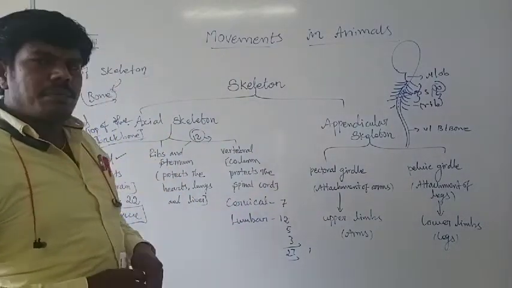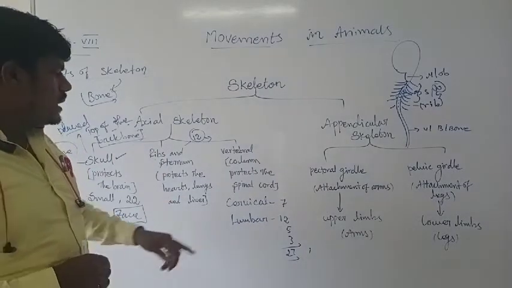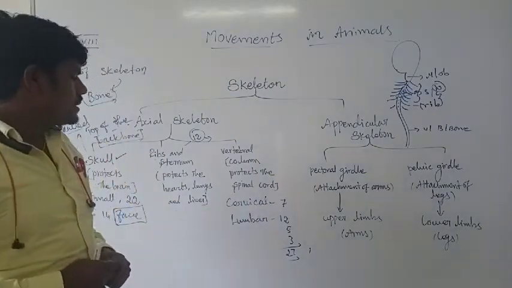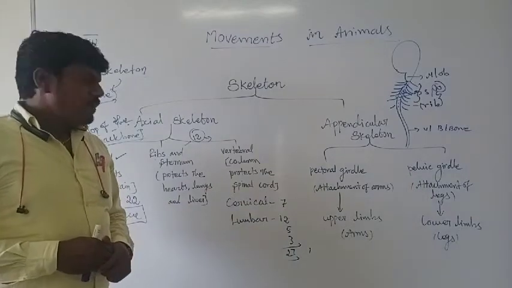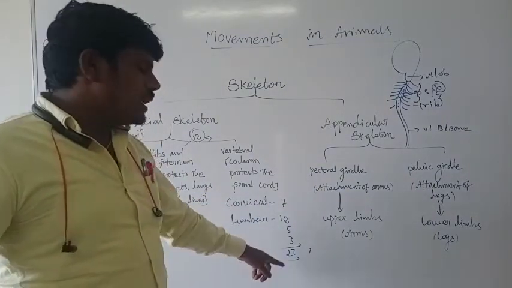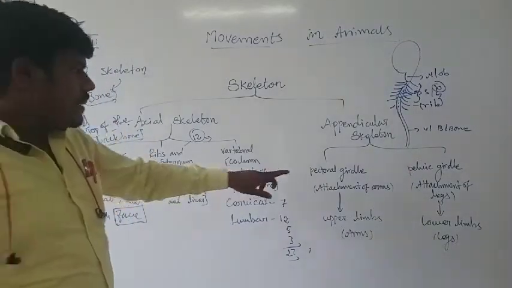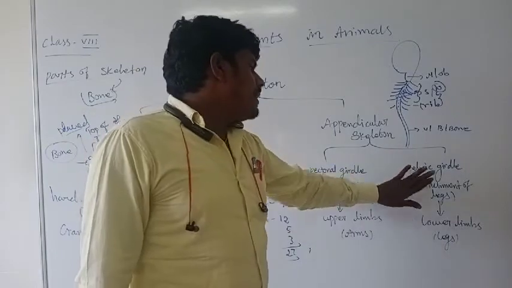Here some different bones join together and make an S shape. What are they? Cervical 7, thoracic 12, lumbar 5, sacral, coccyx, totally 27. And the appendicular skeleton is the pectoral girdle and pelvic girdle.